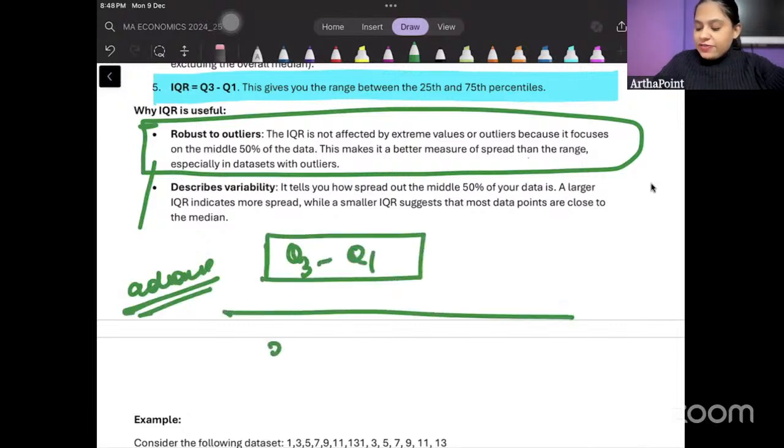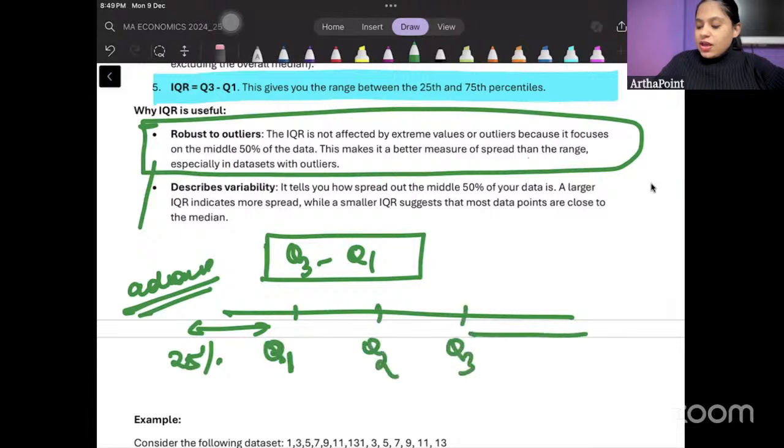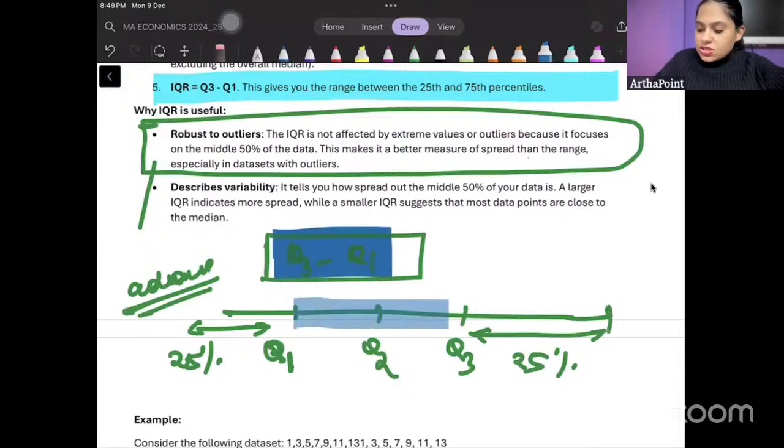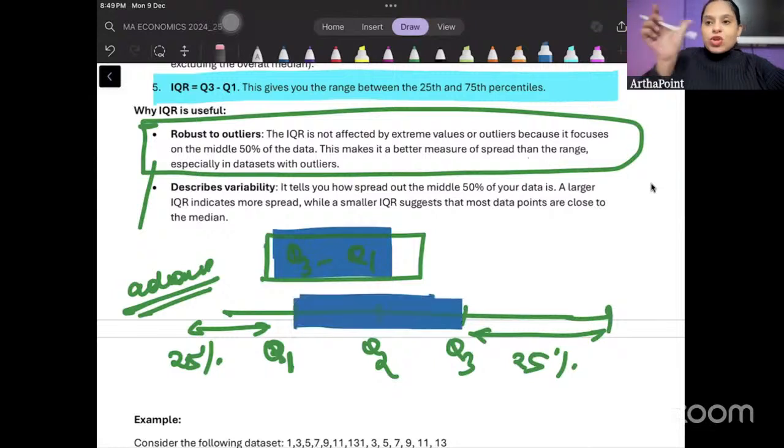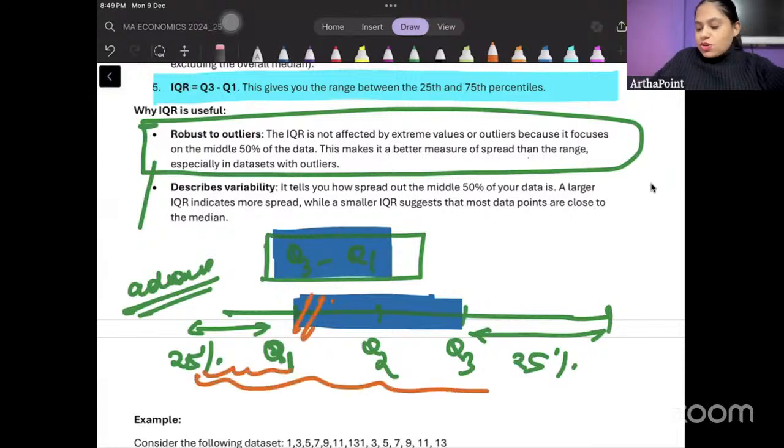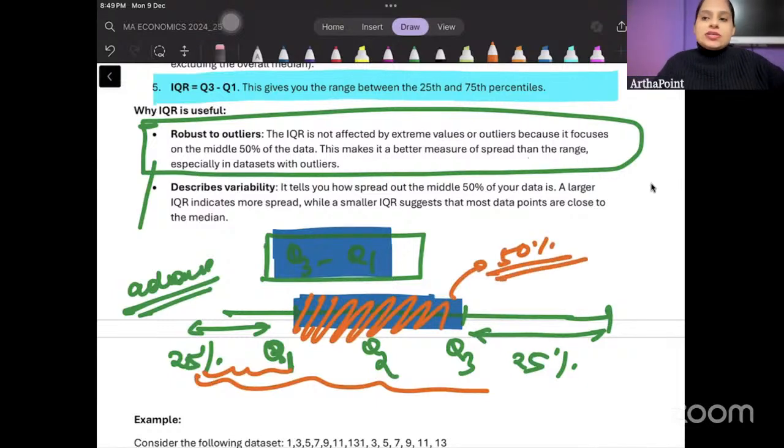Because I have 25% of the data here, Q1 comes here. This is Q2. This is Q3. And I have 25% of the data here. So when I do Q3 minus Q1, I am focusing on this part of the data set. Out of Q3, Q1 is gone. So we are focusing on the middle 50% of the data set. This is one important thing: it focuses on the middle 50% of the data set.